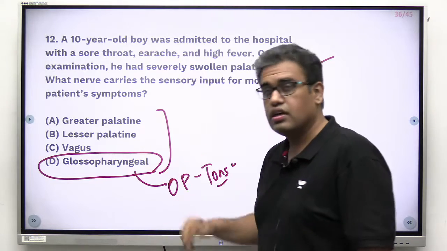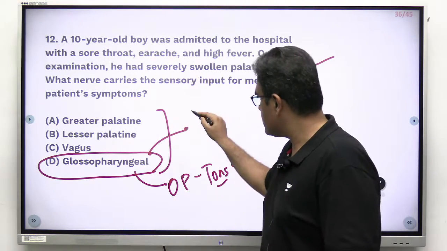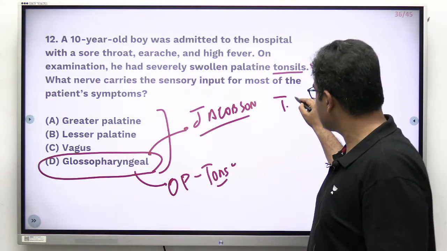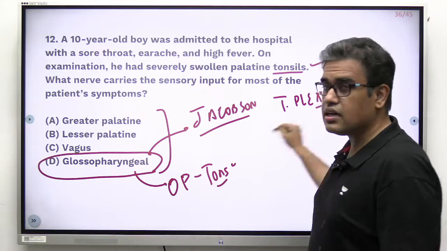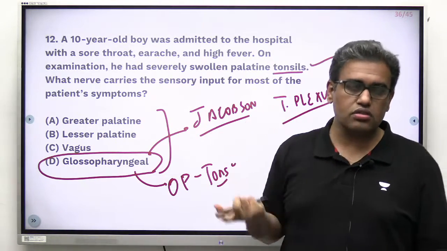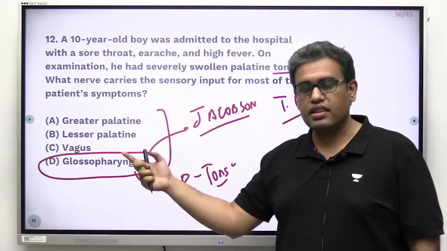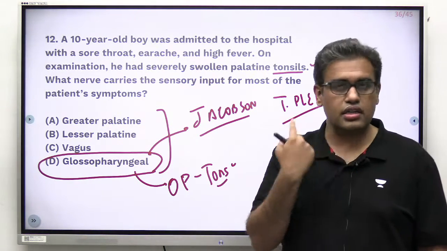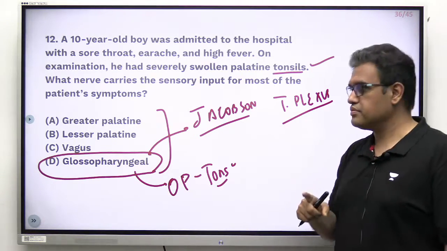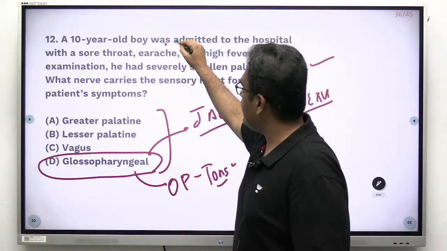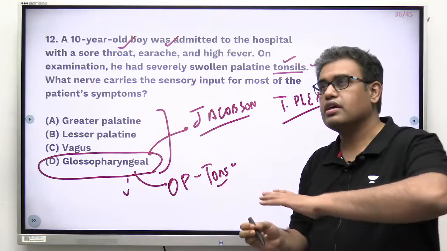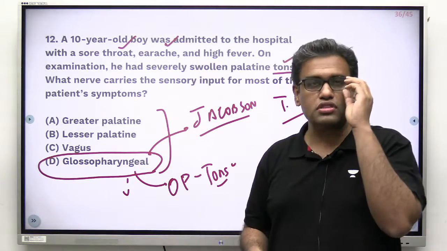But the glossopharyngeal nerve also forms the nerve known as Jacobson's nerve. There is a whole tympanic plexus which enters the middle ear. So you have a referred pain from tonsil to the middle ear and vice versa also. Because the ninth nerve is supplying the sensory component inside the oral cavity plus also in the middle ear. Not the external ear, the middle ear. So this patient is having earache as well as sore throat and tonsils. The nerve is glossopharyngeal nerve, which is also a nerve in the tonsillar bed, the bed of the palatine tonsil.